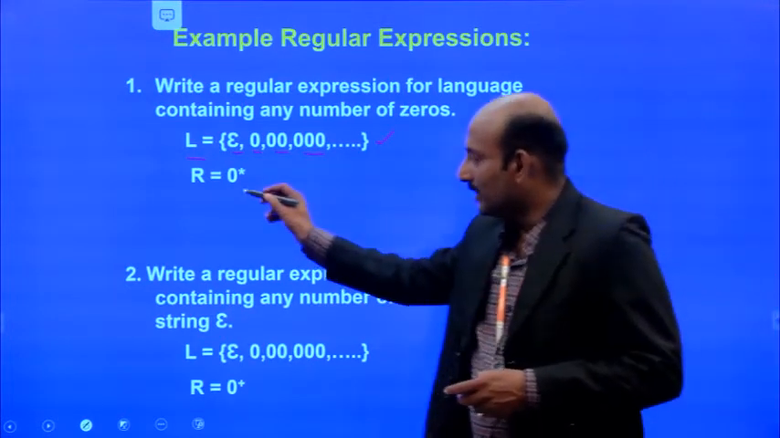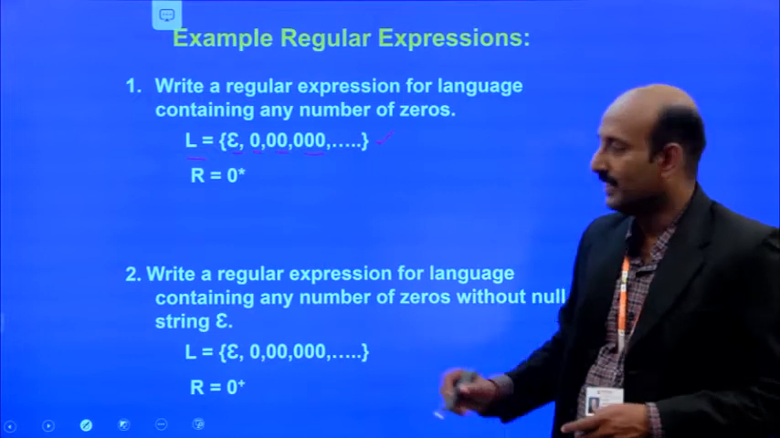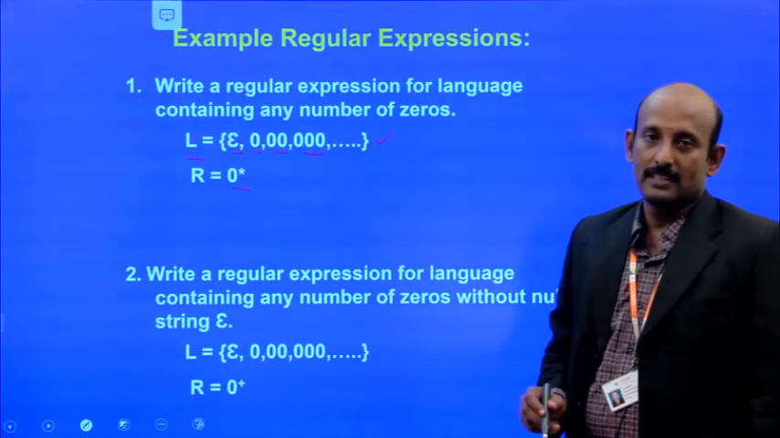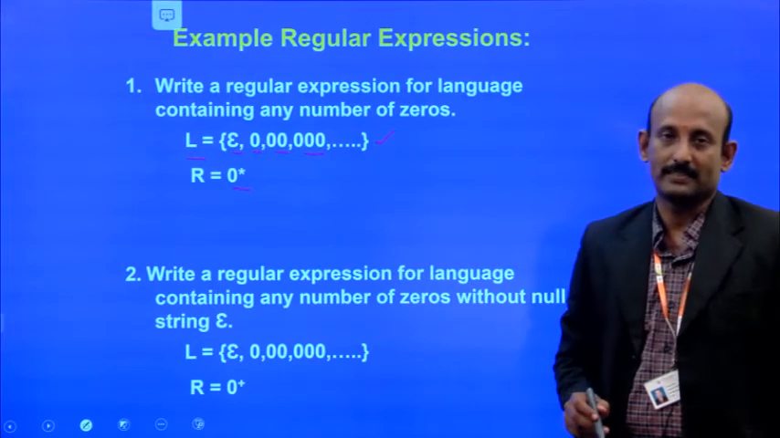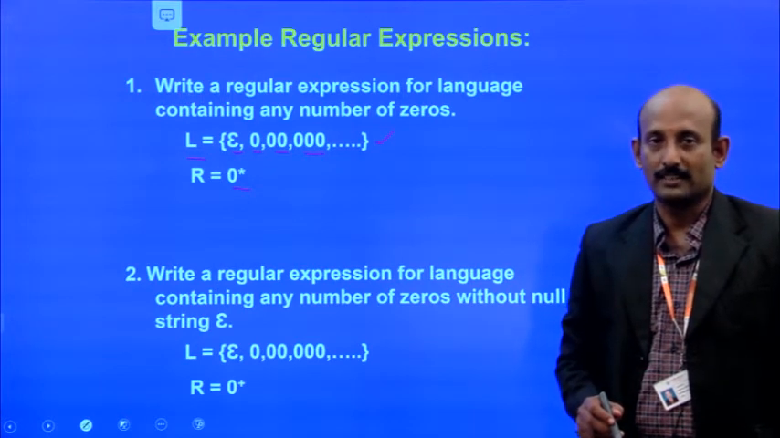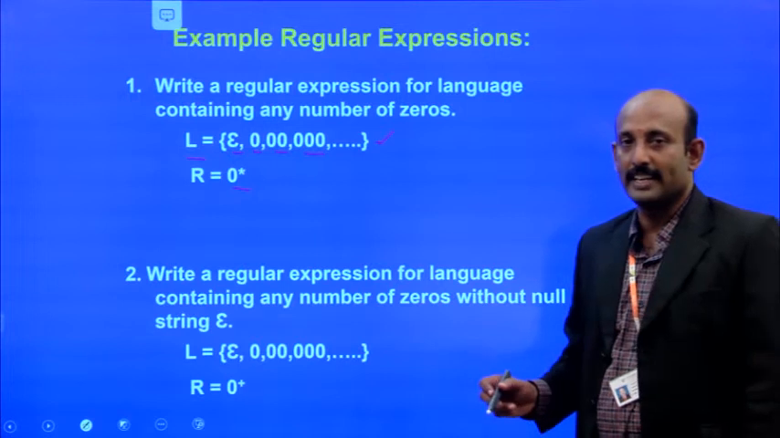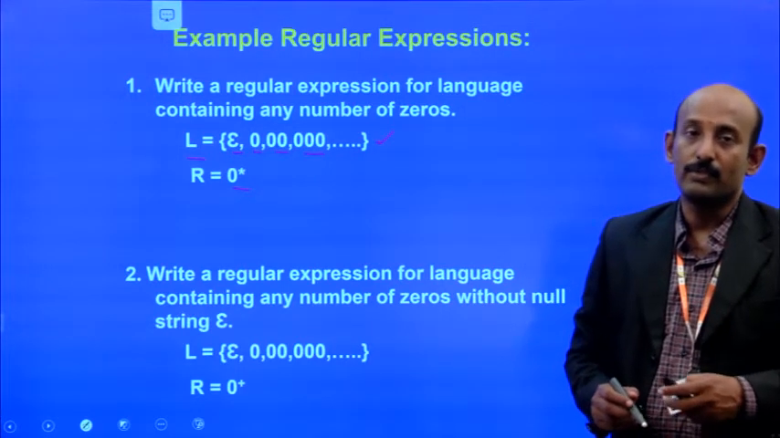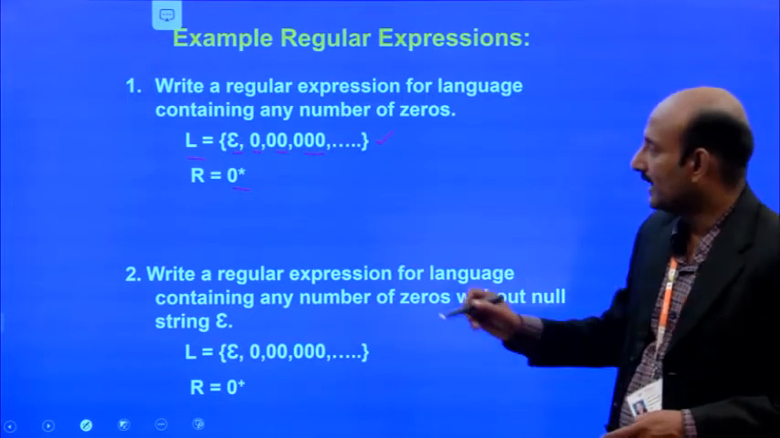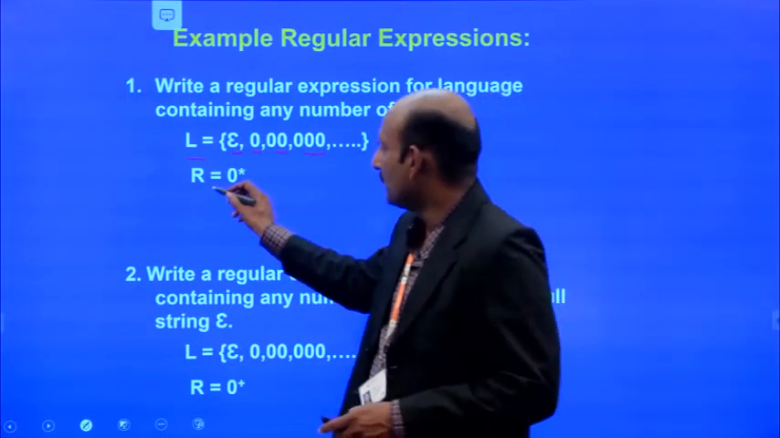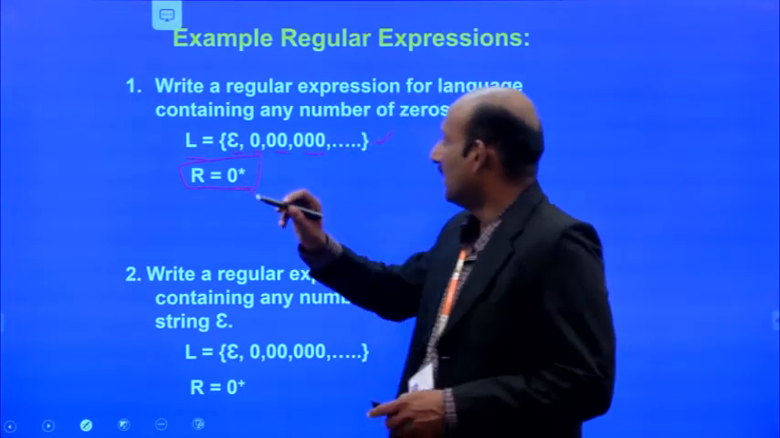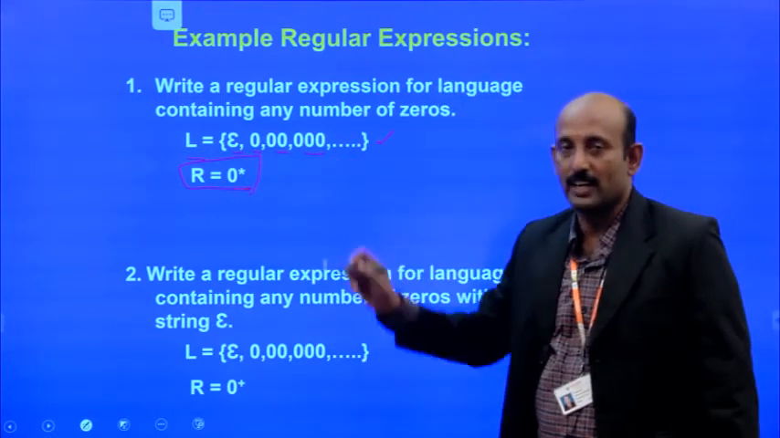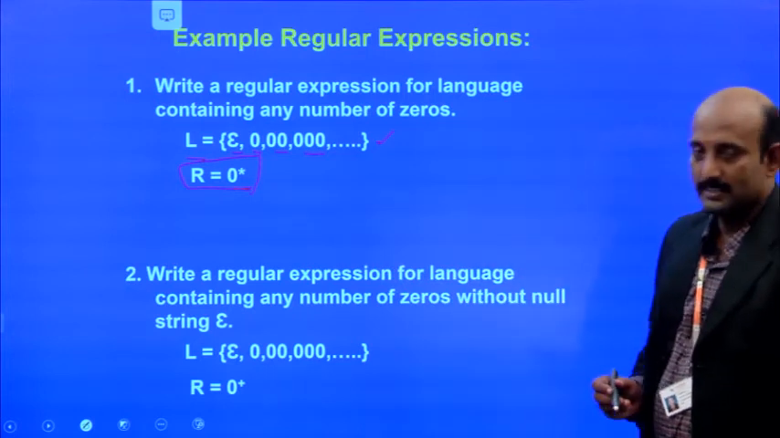R denotes the regular expression. So we can write 0 power star, that is the Kleene closure. This Kleene closure indicates 0 or more occurrences of zeros. So we can write the regular expression for the given language. For this language we have the regular expression 0 star.